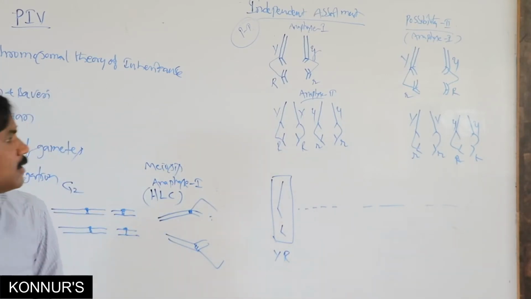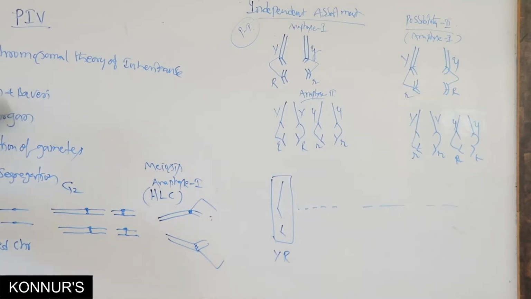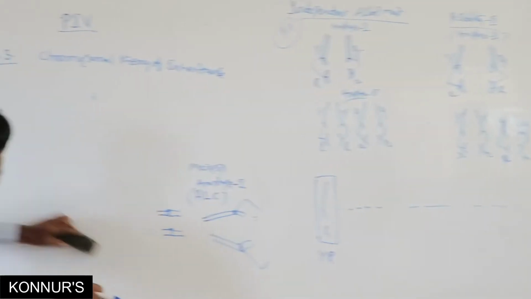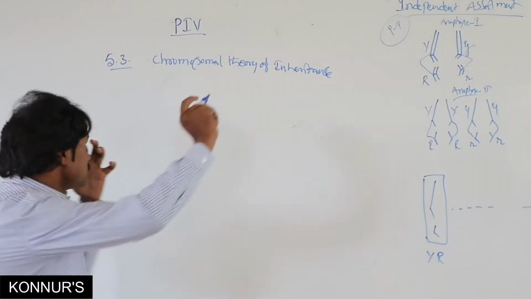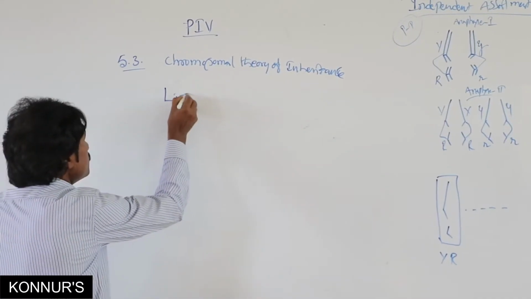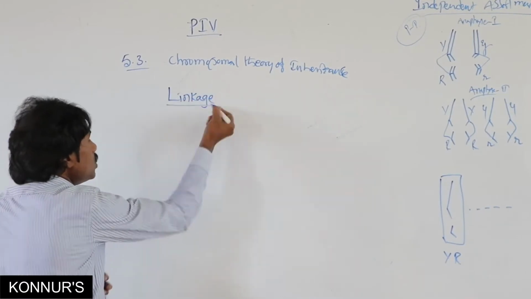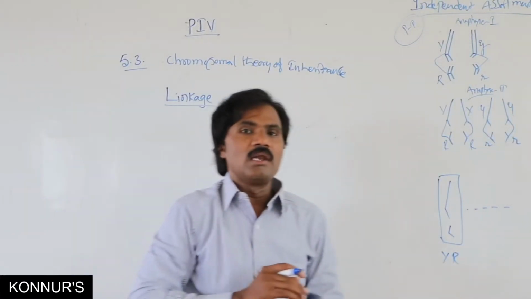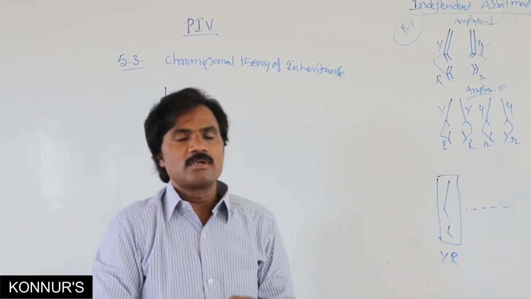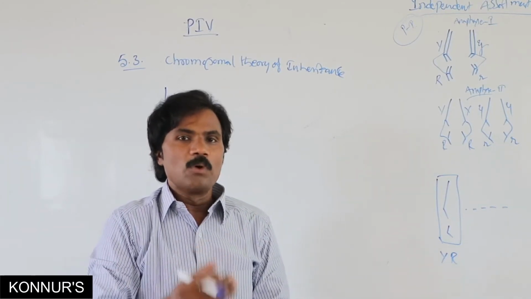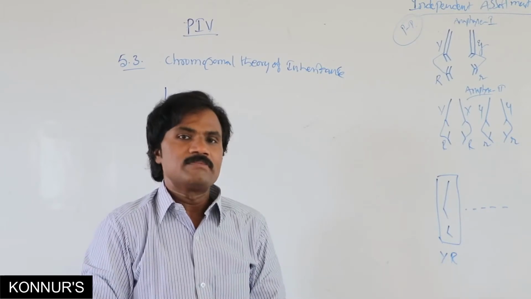Then another important subtopic is linkage. Who discovered linkage? The scientists Sutton and Boveri discovered it. Then who proved the linkage theory?